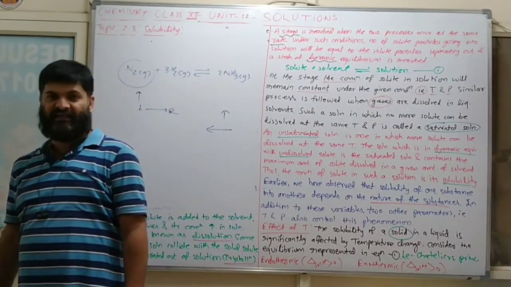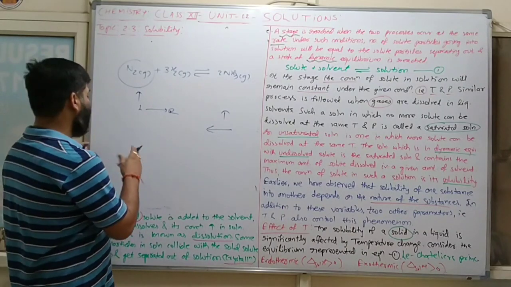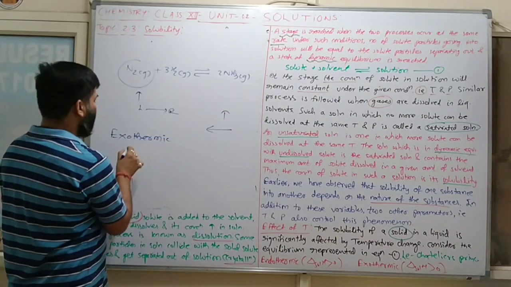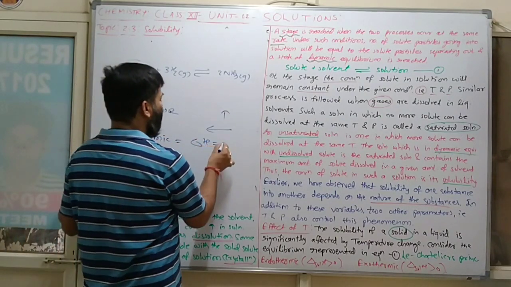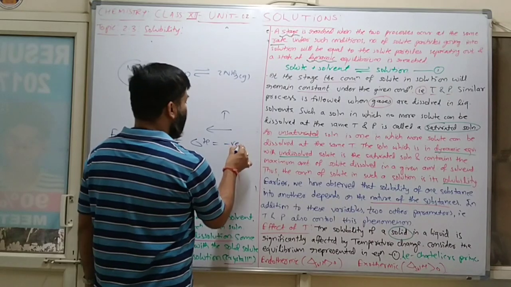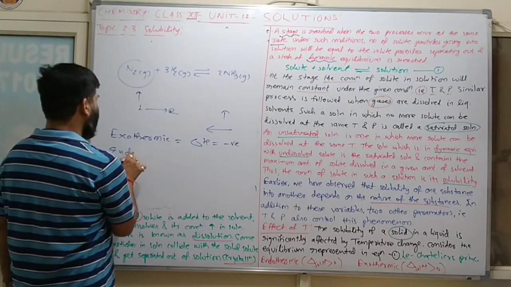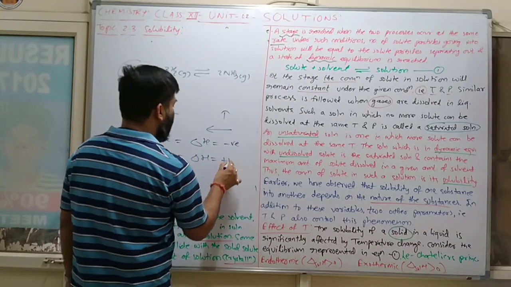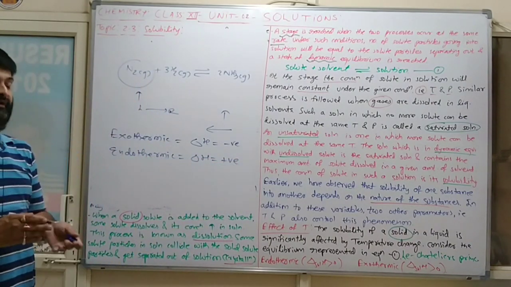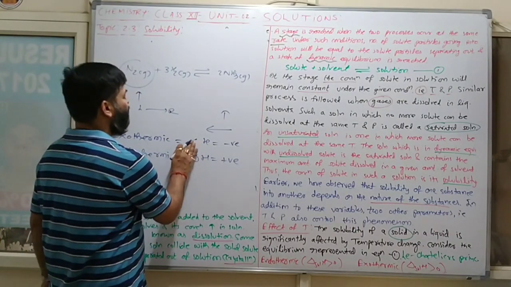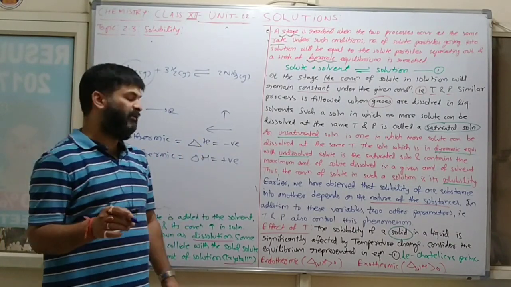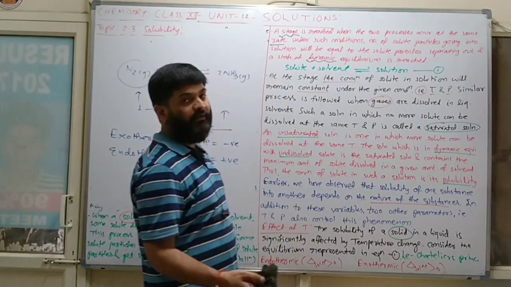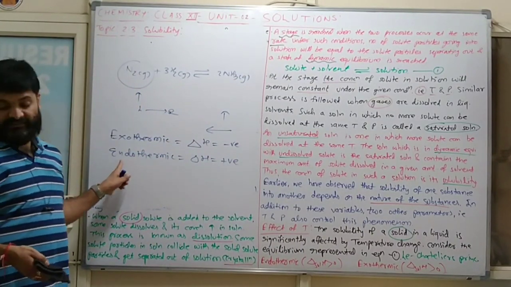In an exothermic process, delta H will be negative, and in an endothermic process, delta H will be positive. Delta means change, H means enthalpy. Clear? It means if you are interested to dissolve solid particles into liquid, then temperature is important.